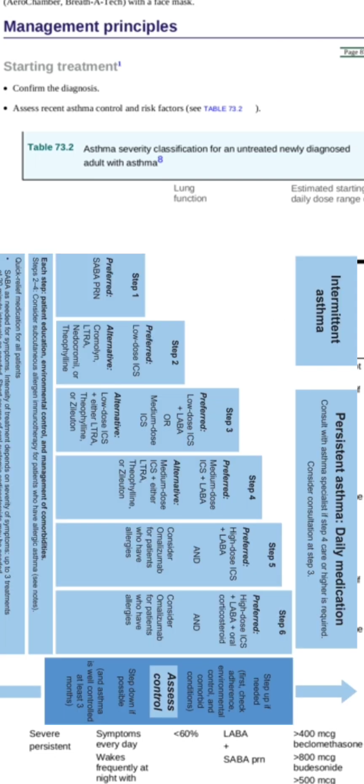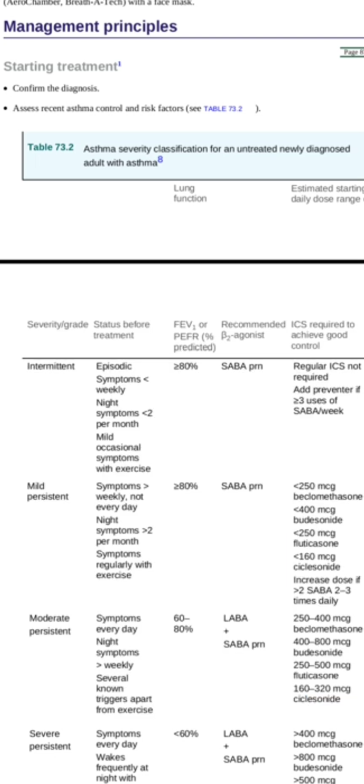Now for adults. For adults, you have to give SABA PRN, as needed. Then you can add low dose steroids. You can add low dose steroids with LABA. Then you can increase the dose of low dose steroid to moderate to high dose of steroid with LABA. And if the patient is still not managed, you have to refer the patient to the specialist. Moving on to the management of status asthmaticus in children as well as in adults.